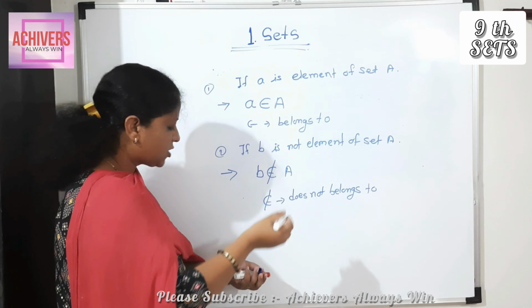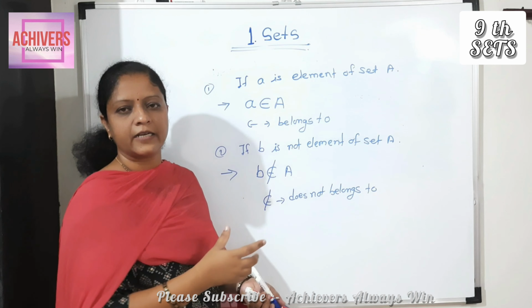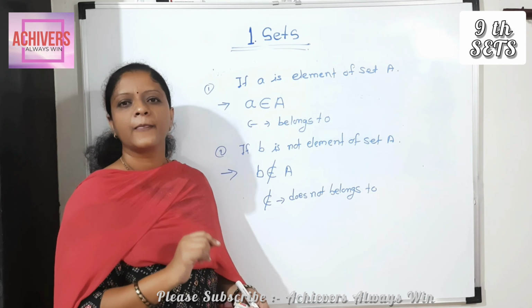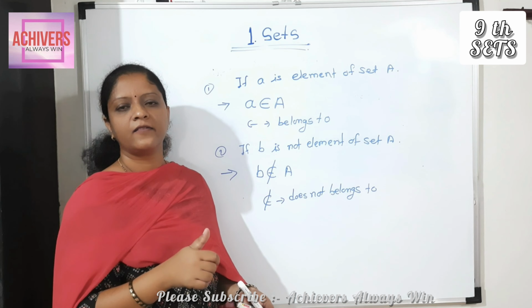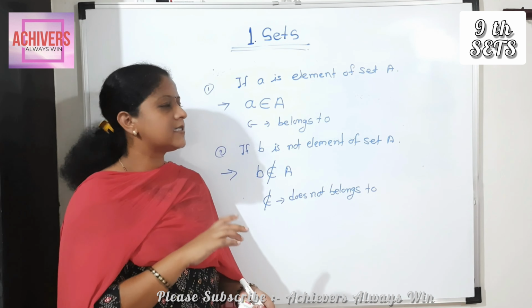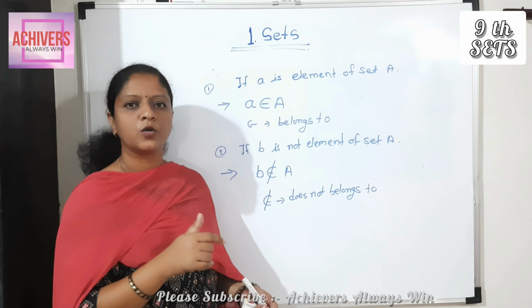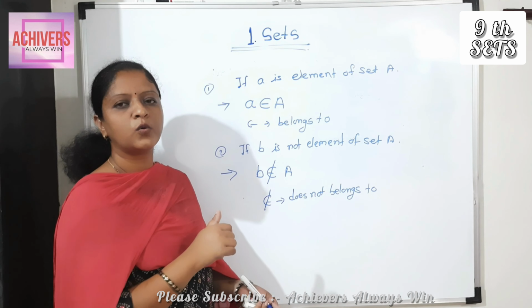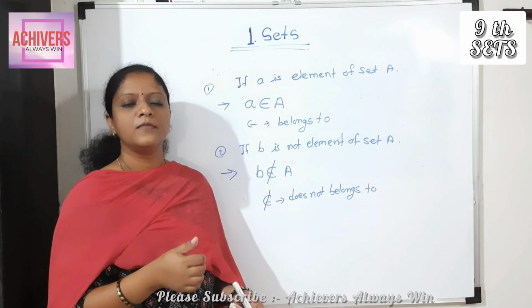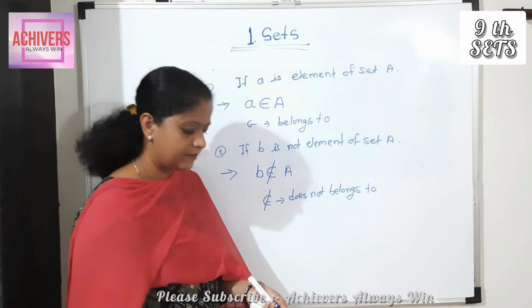Okay. Then next point, some methods of set. There are 2 methods. First one is listing method and second one is rule method. Listing method is also called roster method, and second method, rule method, has the second name set builder form.